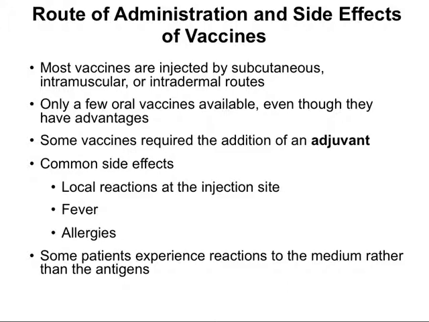Some vaccines require addition of other substances, like an adjuvant, which is a compound that binds the vaccine and improves its immunogenicity. It can hold the antigen in the tissue for gradual release. For example, we might use an emulsion of mineral oil, water, and then some mycobacterial extracts or beeswax to hold it in the tissue so that it can be released gradually.